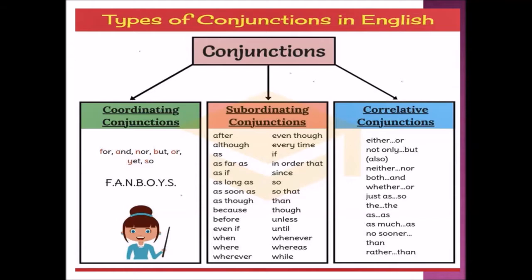So these are all some correlative conjunctions. Students, now let's see it one by one in an elaborate manner.